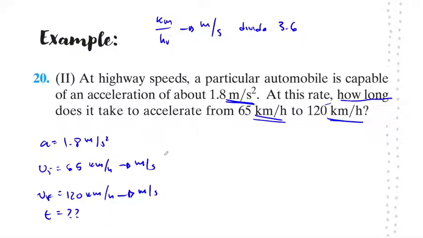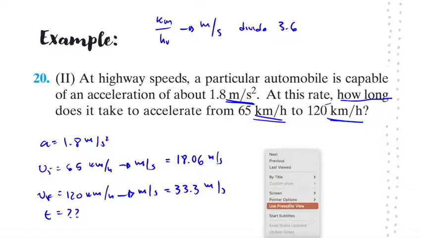So this means that 65 kilometers per hour would be equal to 18.06 meters per second, and 120 kilometers per hour would be equal to 33.3 meters per second. So now we can solve this problem.